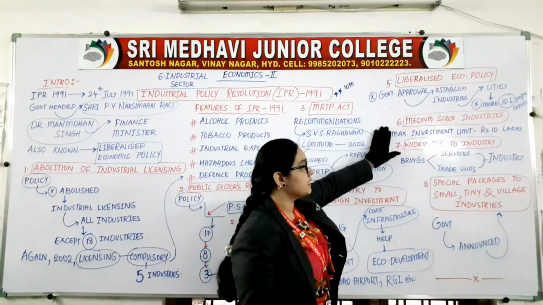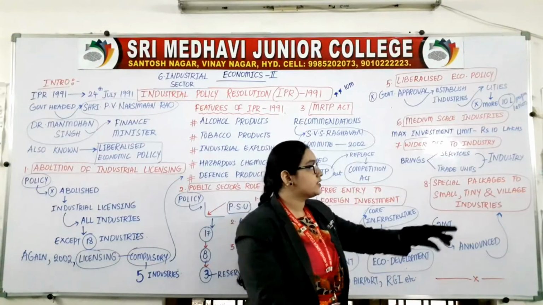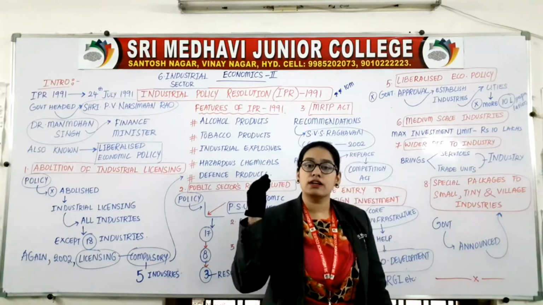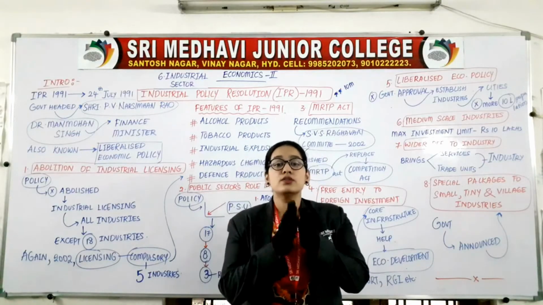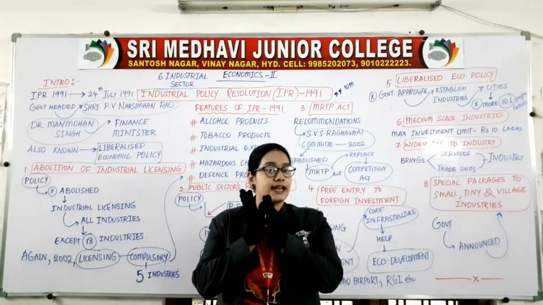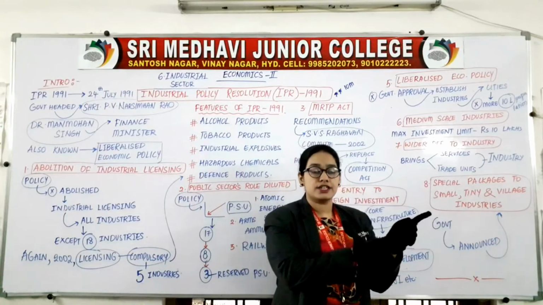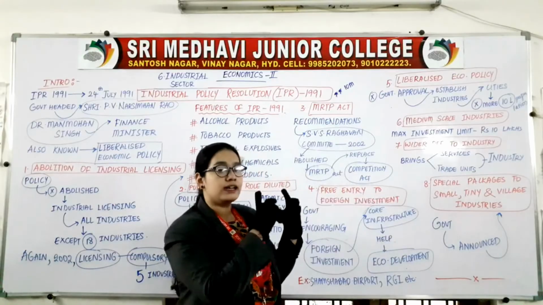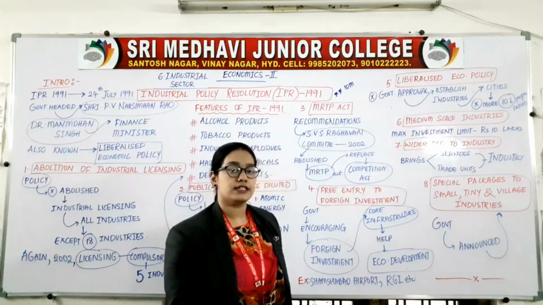In these industries, the maximum investment limit is just 10 lakhs. You cannot invest more than 10 lakhs. So any industry whose investment is rupees 10 lakhs, we call medium scale industry. So IPR 1991 has given much importance to medium scale industries.